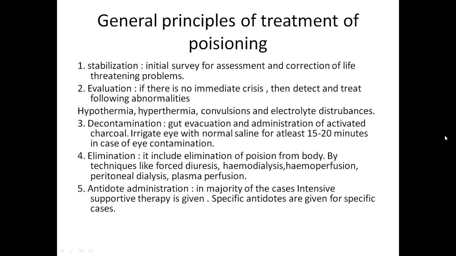If the toxins are in the eyes, which are a sensitive portion, you have to irrigate and clean the eye with normal saline for at least 15 to 20 minutes. Then the decontamination will be done.